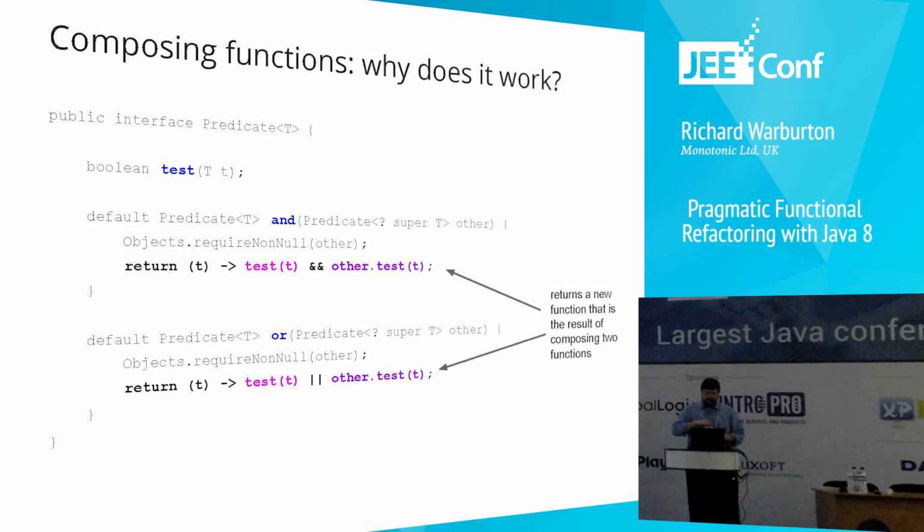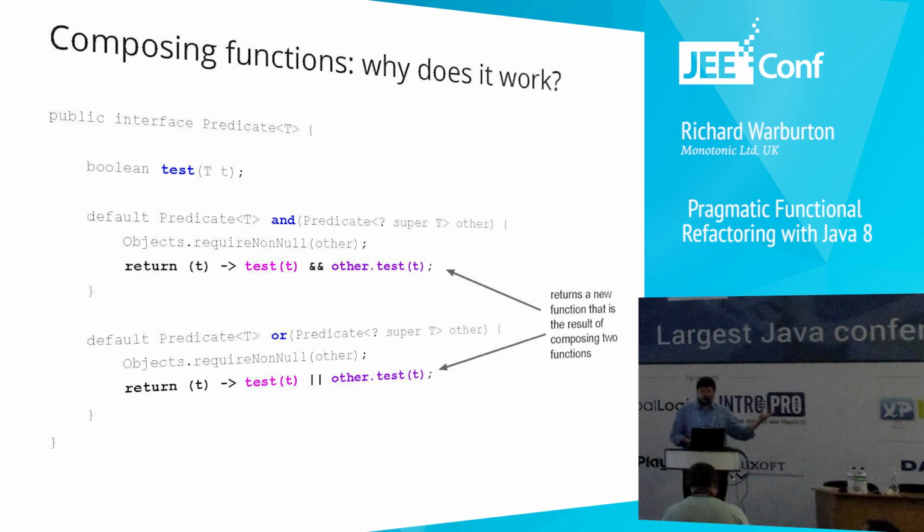So here we have the implementation of our predicate interface. You'll notice, if you look at the JDK source code, that it's very similar to the implementation in Java 8. But obviously, for copyright reasons, it's not the same code. Okay? So what we've got here is an implementation of a default method with our and all that's doing is using the lambda expressions feature to return a new function back that calls itself and calls the other predicate that we've had as an argument.